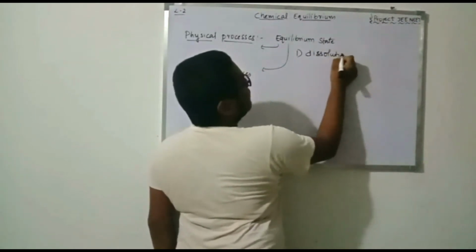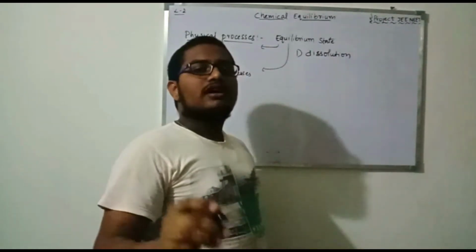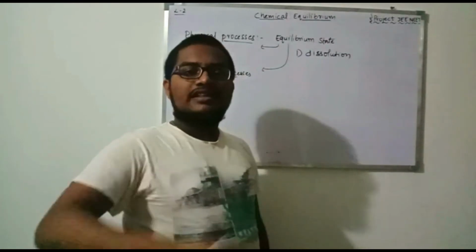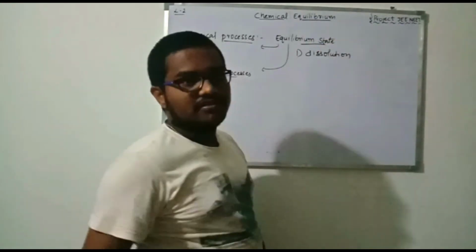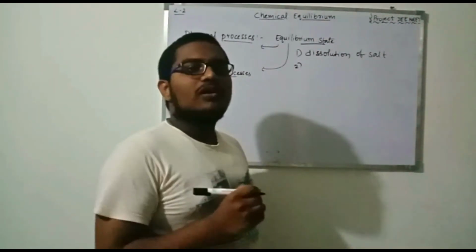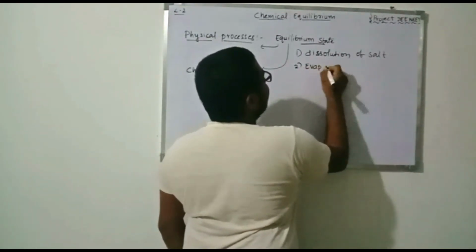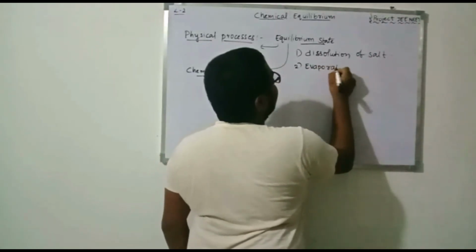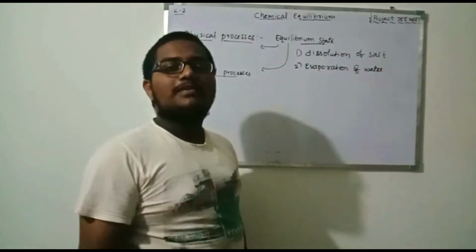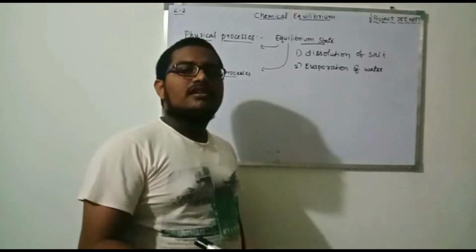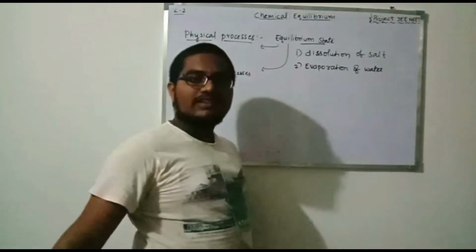In the process of dissolution of salt, the amount of salt converted to the liquid state is equal to the amount of salt present in the solid state. That instant is called the equilibrium state. Evaporation of water is also an example of equilibrium state in a physical process, because at some instant there is an equilibrium between water in the liquid state and the gaseous state.